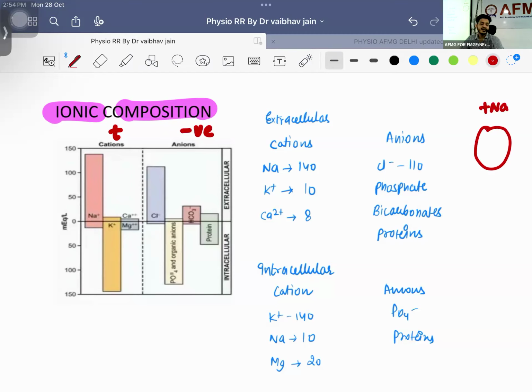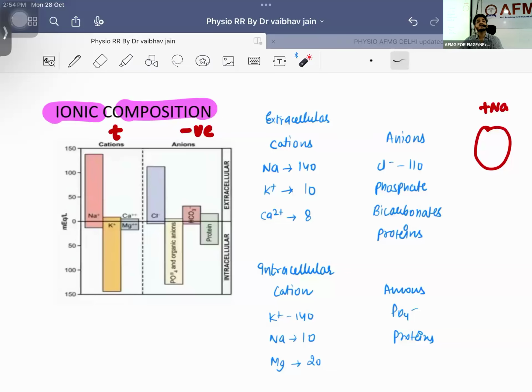Most abundant intracellular cation will be potassium. Intracellular I am talking about, and cation means positive charge. If I ask you most abundant intracellular anion, it is phosphate and intracellular proteins.